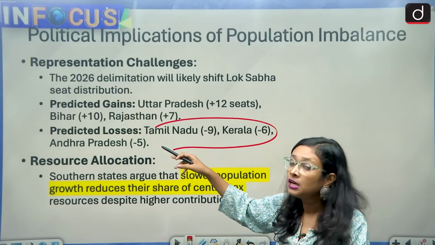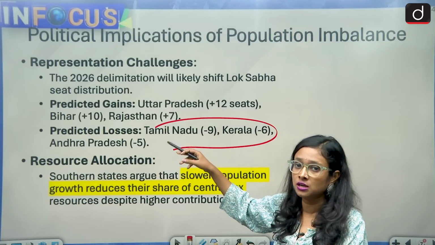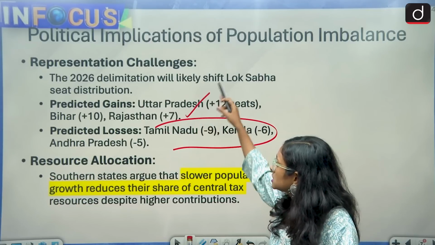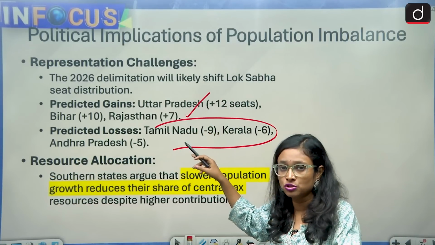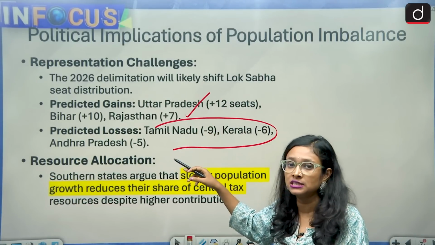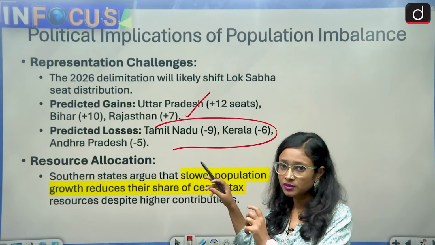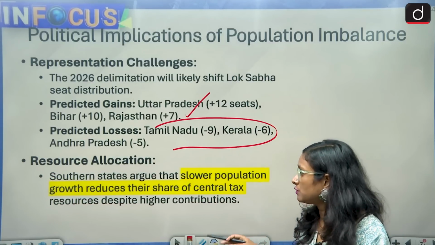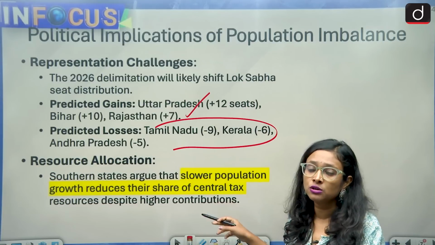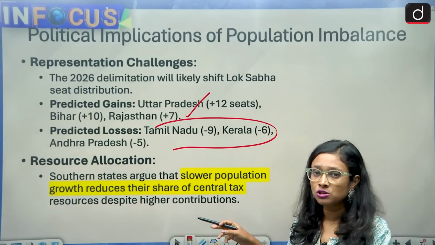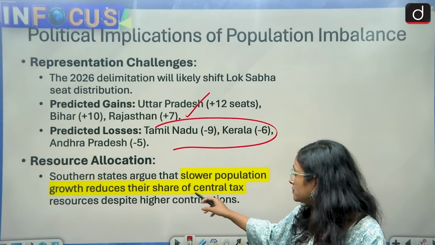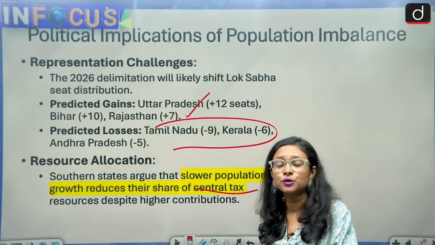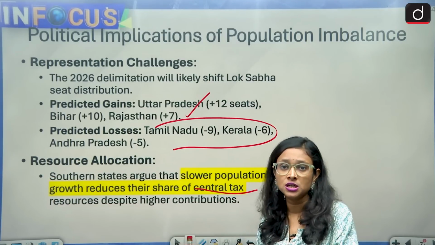On the other hand, the eastern, central and northern states are likely to gain more seats because there is a significant amount of population growth there. And on the other hand, there was maintenance of population growth in the southern states. The slower growth rate of the population also creates a problem in the share of central taxes, because southern states say that we contribute a lot to the economy of India.